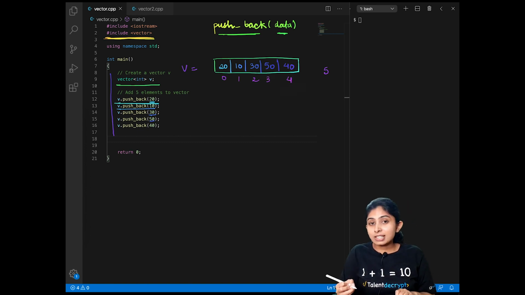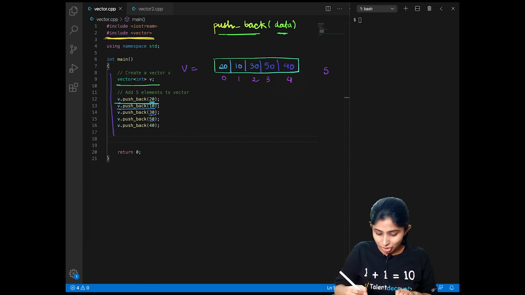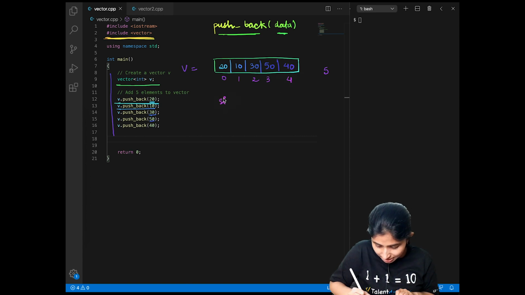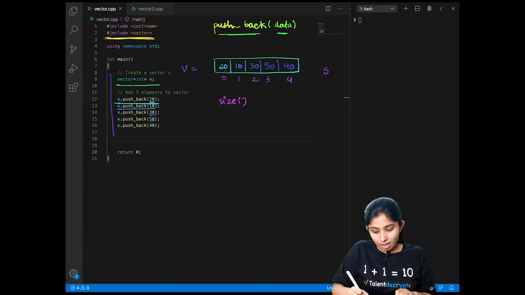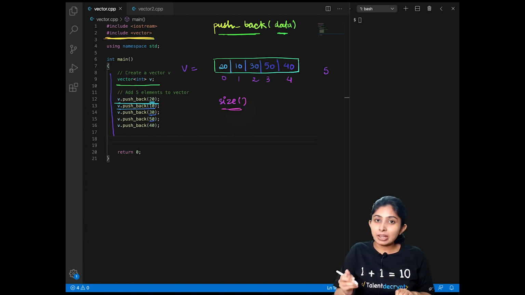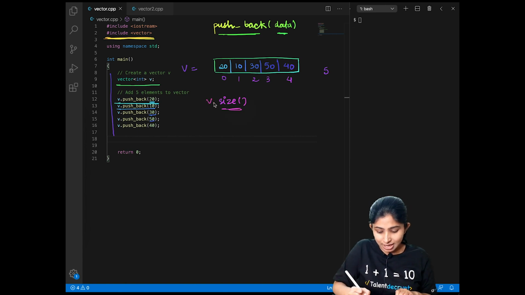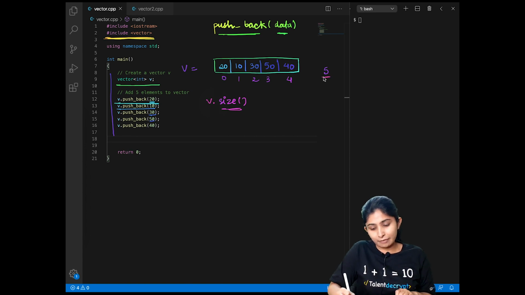Now what if at some point in time I want to know how many elements are there in my vector? For that we have another member function called size. This function returns the number of elements that are there in my vector. So if I write v.size(), it should return 5.